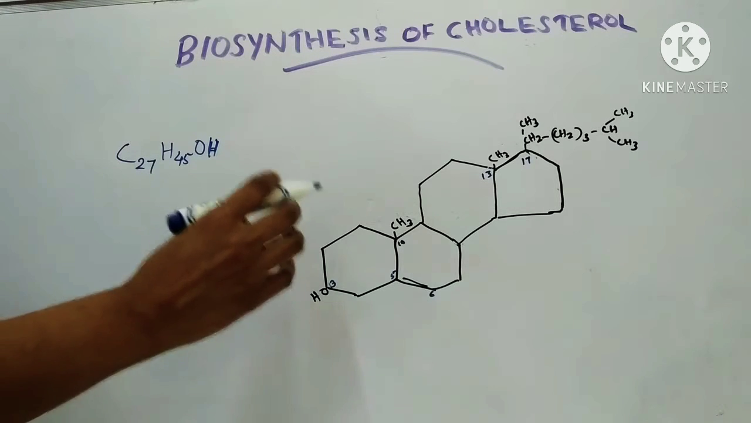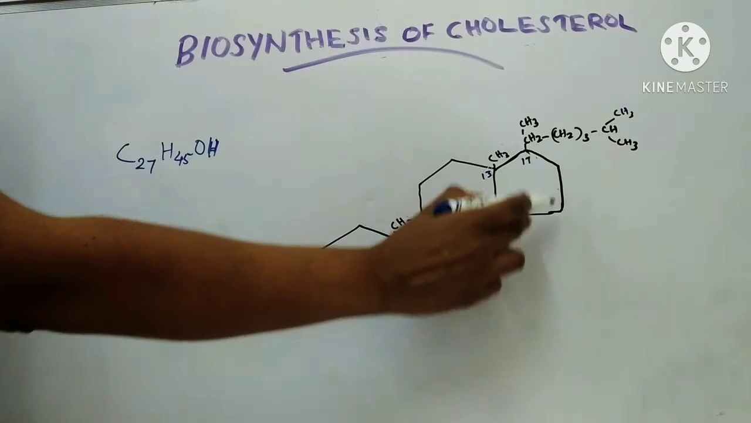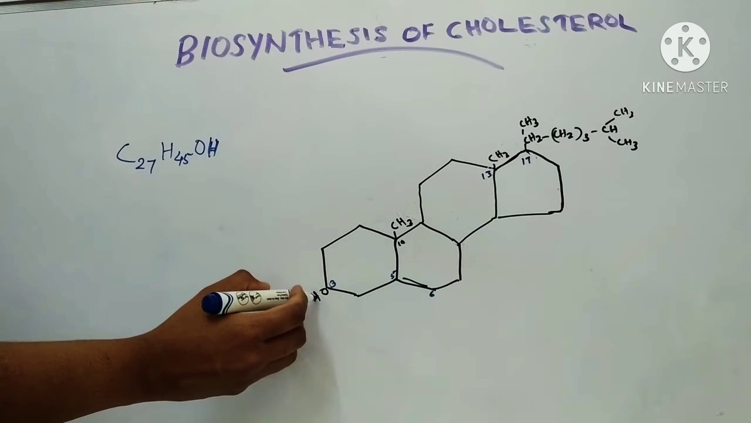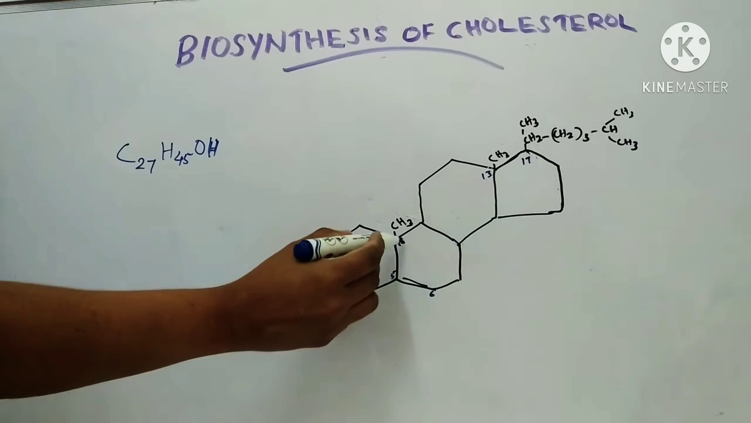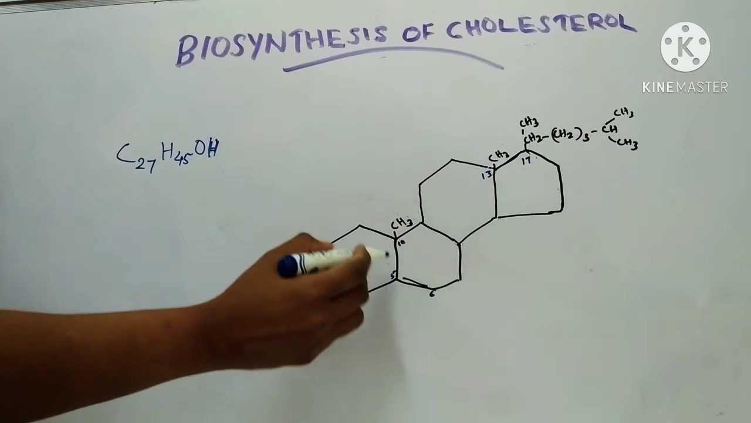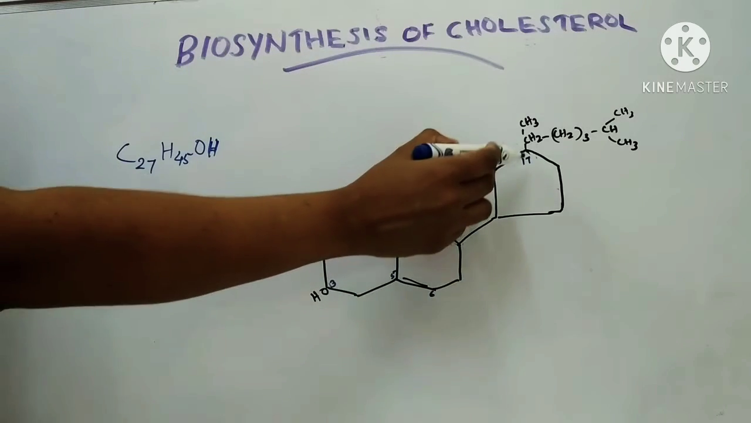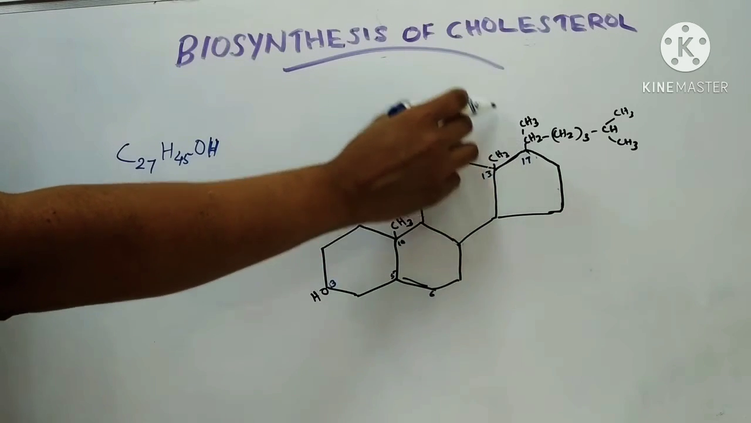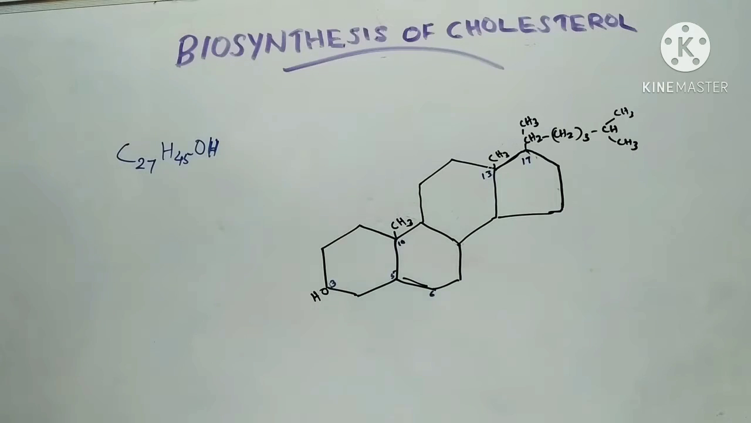It possesses a cyclopentanoperhydrophenanthrene nucleus. And at the third position, there is a hydroxyl group. Between carbons 5 and 6, there is a double bond. At the 10th and 13th positions, there are methyl groups. And at the 17th carbon, there is an 8 carbon side chain attached. This is the structure of cholesterol.